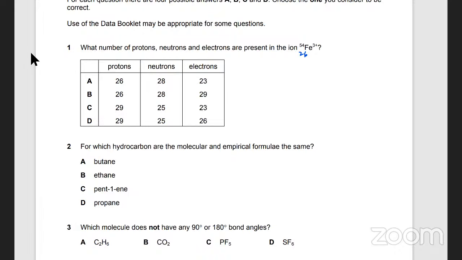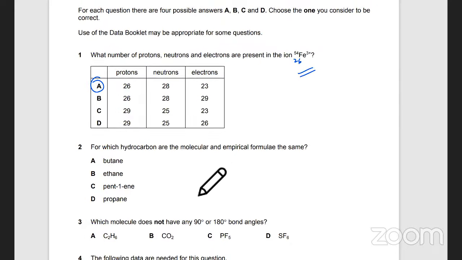So I think it's going to be, because it's losing 3 electrons. Yes, okay. So that will be A. Okay, that's going to be it.